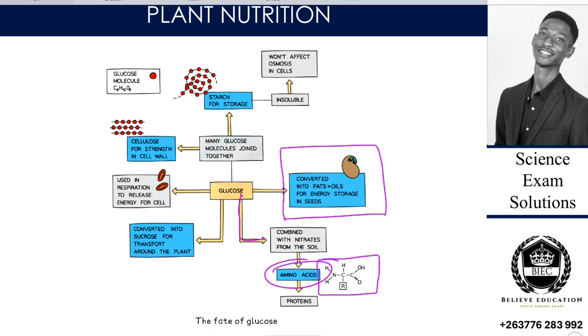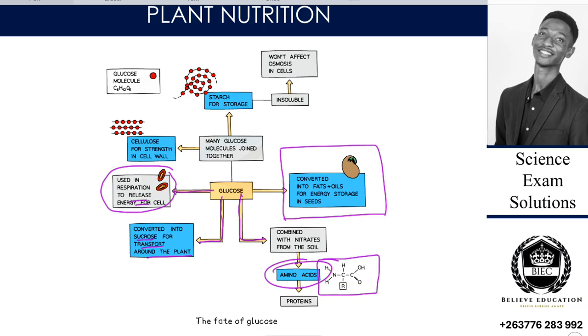And then the glucose can also be converted into sucrose for transport around the plant. So if it is going to go around the plant, it has to go in form of what? In form of sucrose, such that it can be transported around the plant. And also the other glucose is going into other cells for respiration, for release of energy. So it goes particularly to the mitochondrion. The mitochondria are the site for respiration, and in respiration in the mitochondria the glucose is broken down.